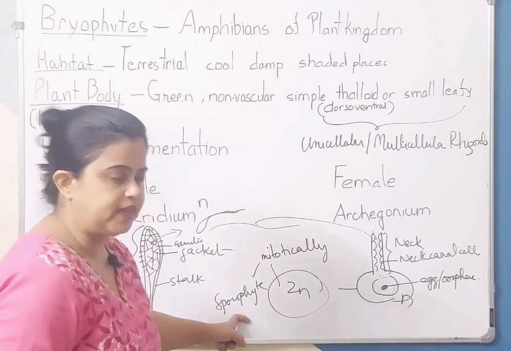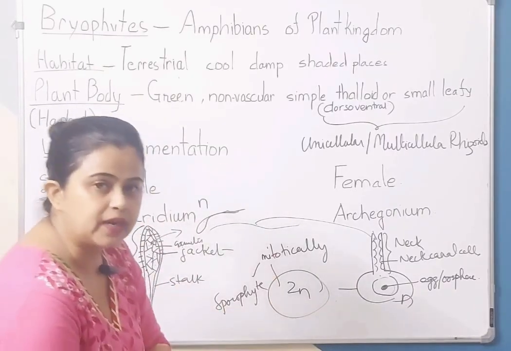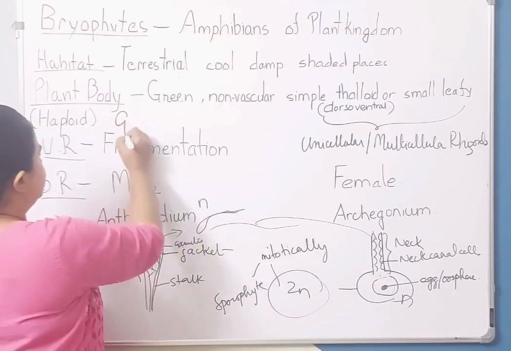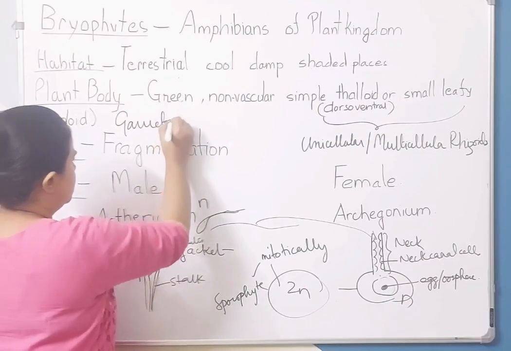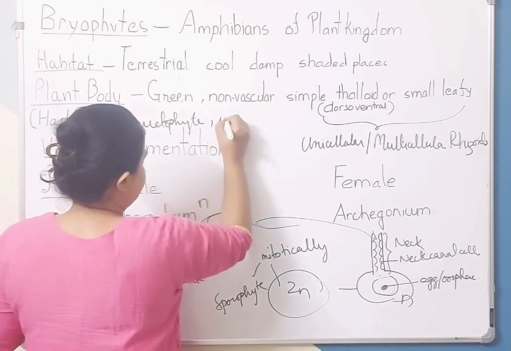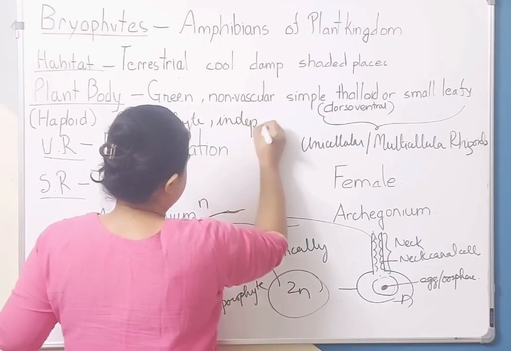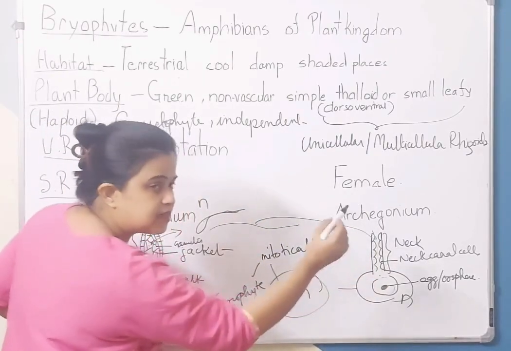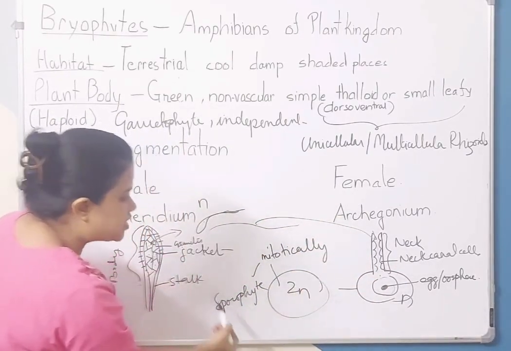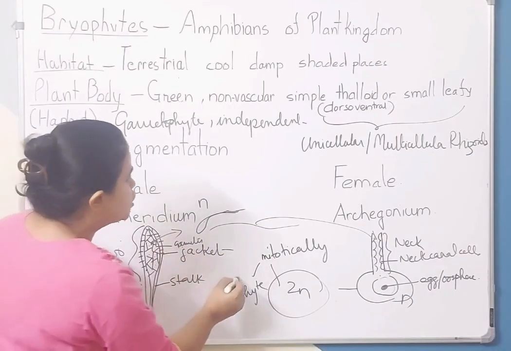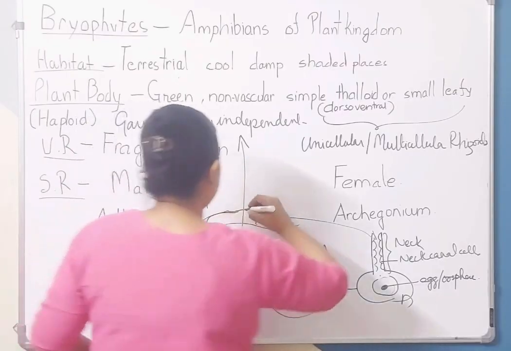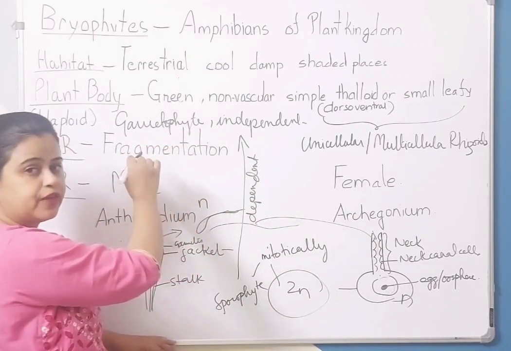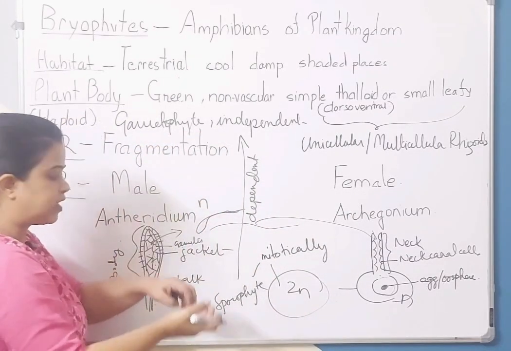This sporophyte is also green, but it is attached to the gametophyte plant. ये independent नहीं होता. The gametophyte, the main plant body is haploid, and independent. It bears the sex organs, fertilization occurs, zygote is produced, zygote divides mitotically to produce the sporophyte. Sporophyte is not independent, it is dependent on the gametophyte. Clear है? It stays attached to the gametophyte.